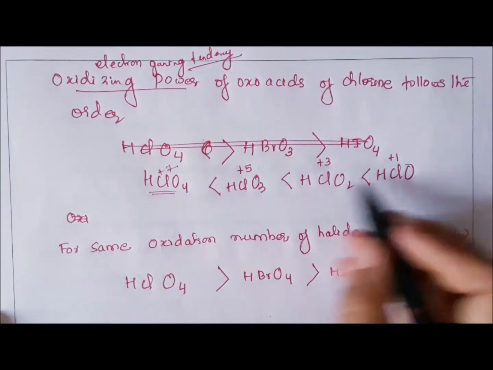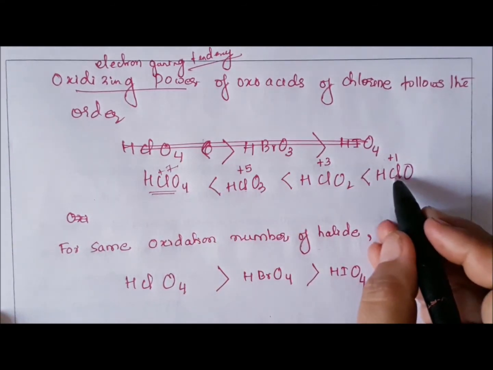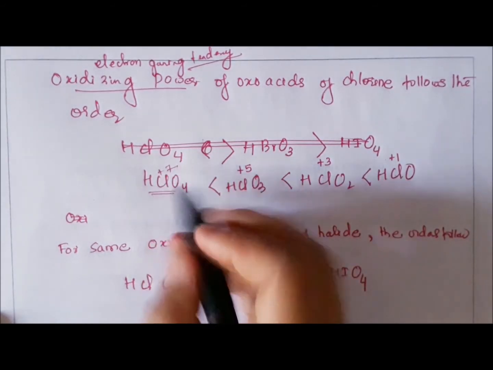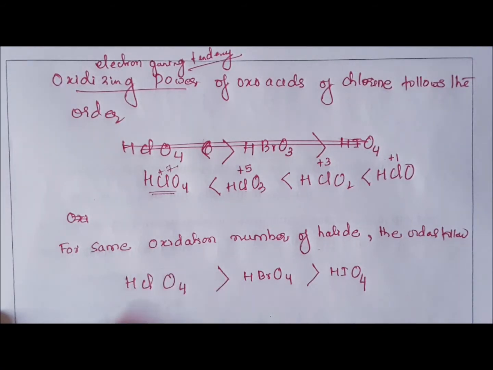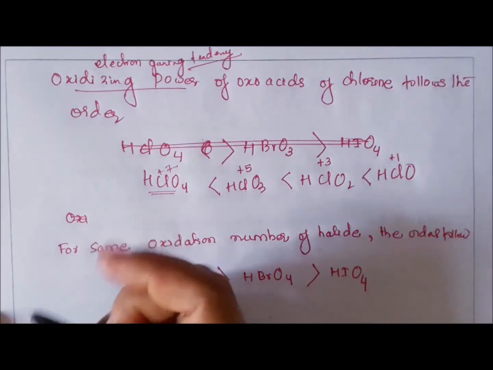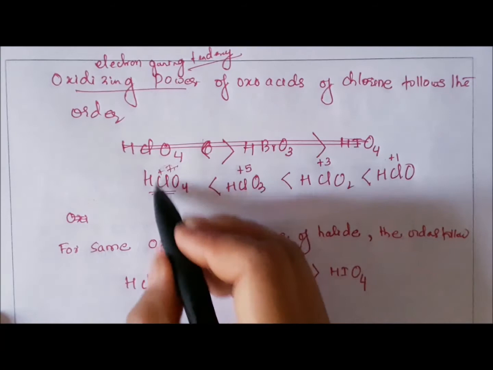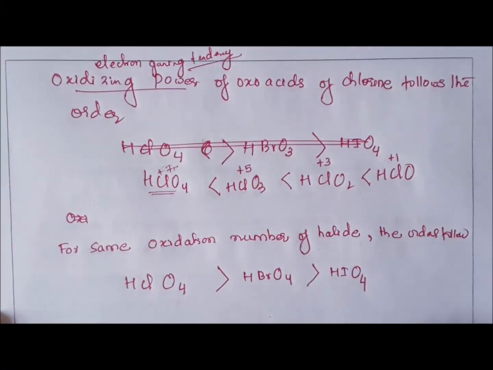Now these are cations. If you compare the size of the cations, Cl+7 has a very, very small size. Because the cation is very small, its polarizing effect increases, so it pulls electrons strongly. Oxidizing power is electron gaining tendency, because it helps others get oxidized.